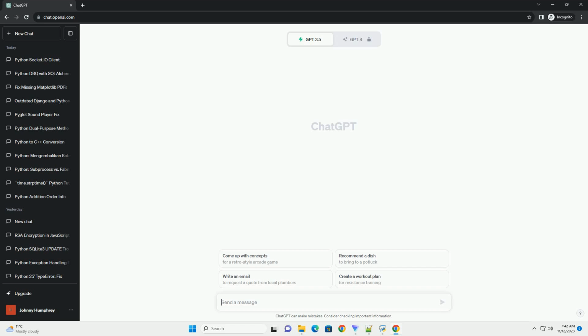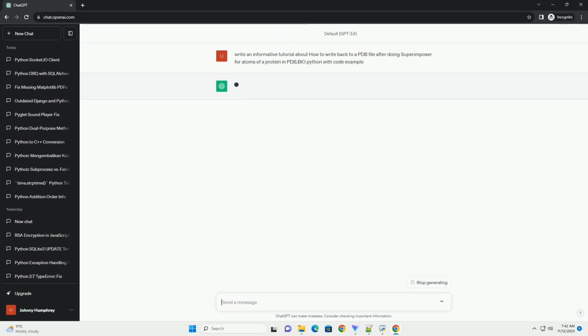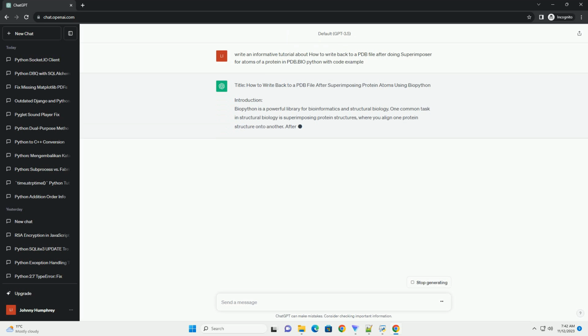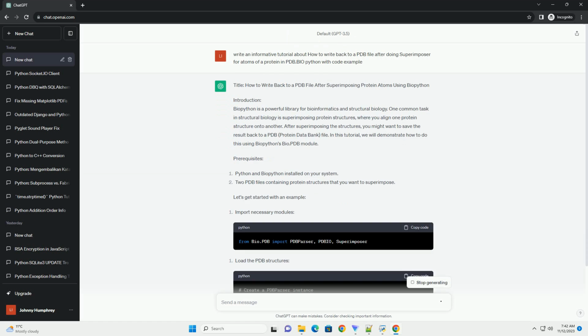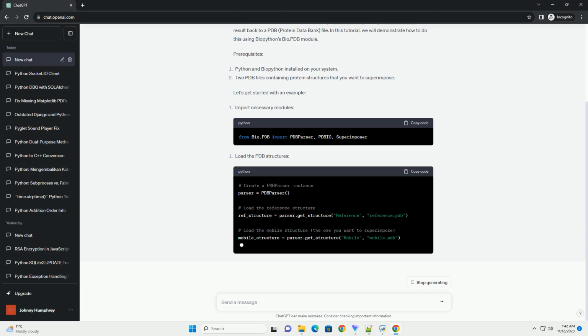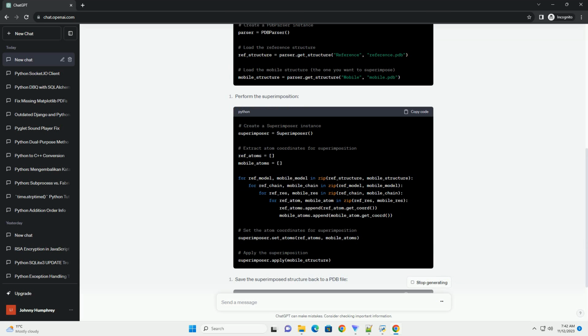Title: How to write back to a PDB file after superimposing protein atoms using BioPython. Introduction. BioPython is a powerful library for bioinformatics and structural biology. One common task in structural biology is superimposing protein structures, where you align one protein structure onto another.